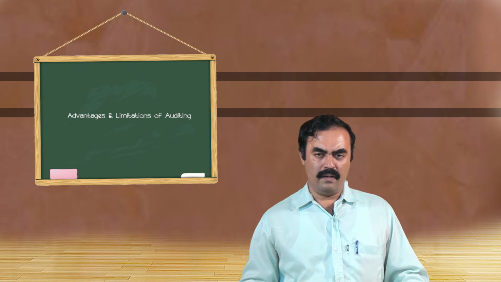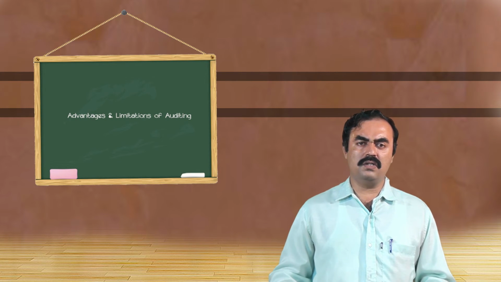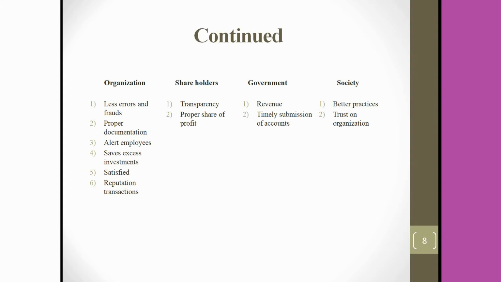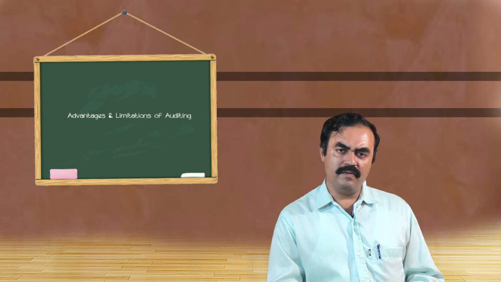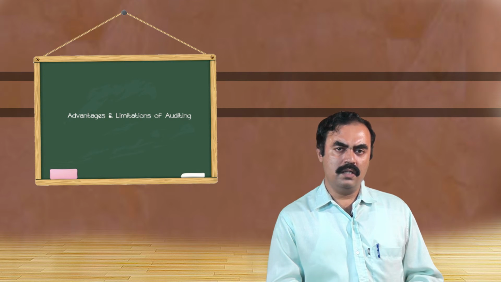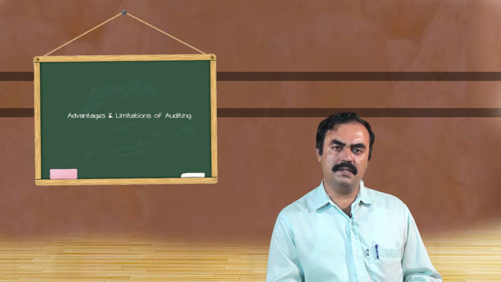Next one is to the society. So in the case of society, an organization can also contribute a lot. It can inculcate best practices. First thing is, as per the Government of India rules, it is told that 2% of the net profit earned should be spent for CSR activities. So in such case, this can inculcate best practices in the institution, like starting one non-profit organization or starting an education institution, contributing to some old age homes. So in such case, better practices can be built. It may take some time, but definitely once it is done, these practices can bring in a better name, fame and reputation for the enterprise.